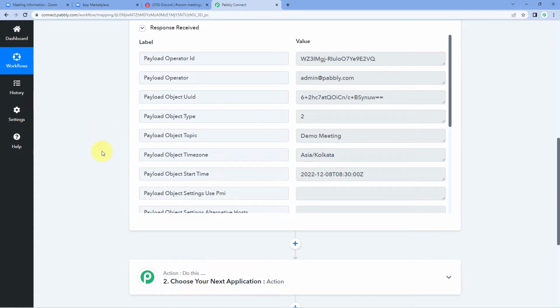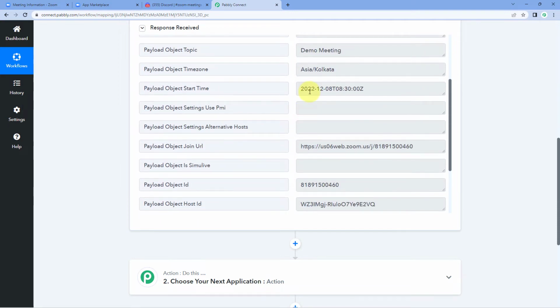Now let's move to step 2 and send these details as a Discord notification on our Discord channel as a message. But before that, we can see that the start time of the meeting is in a bit of a complex format. We have a date and time in a single response and it is pretty complex. And also it is in UTC time zone. So first we have to change the format of this date and time and also the time zone.